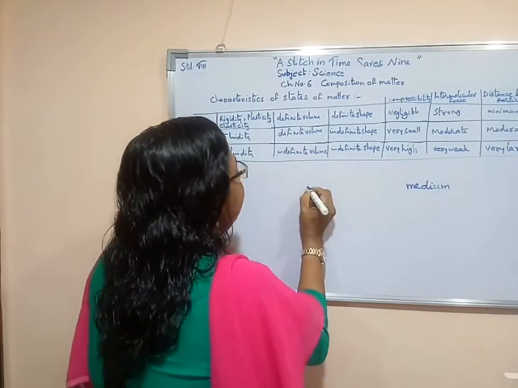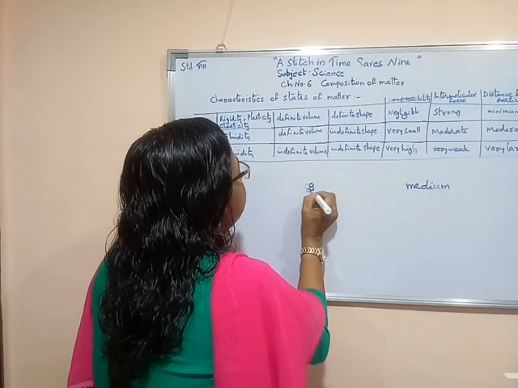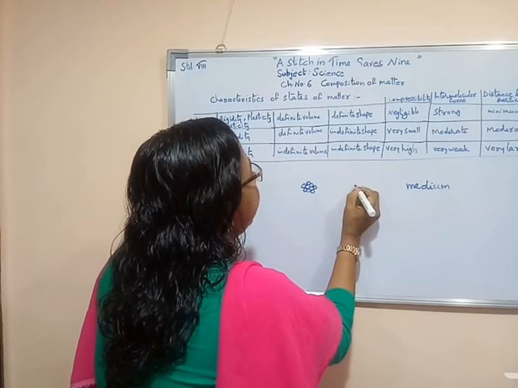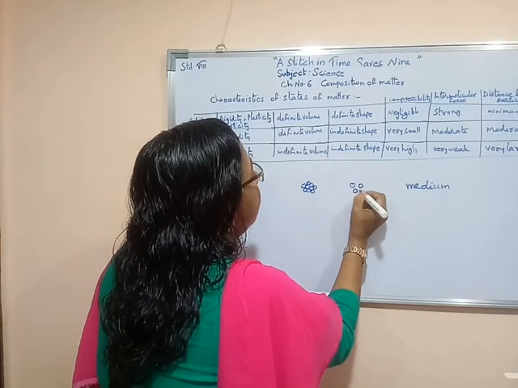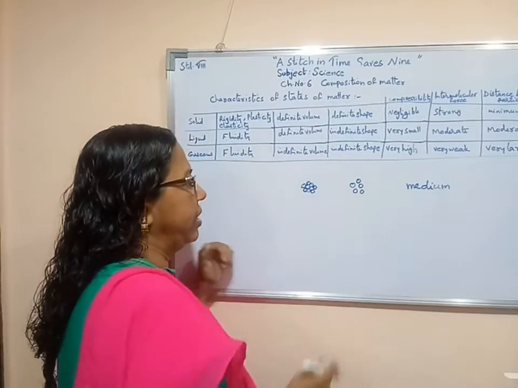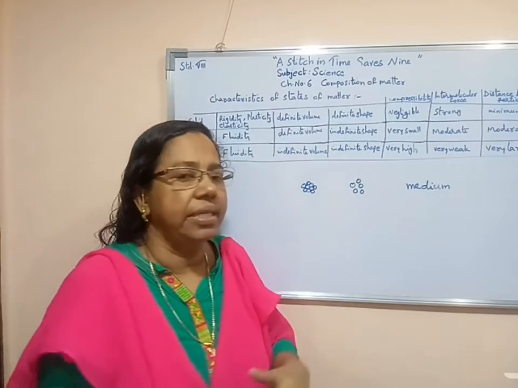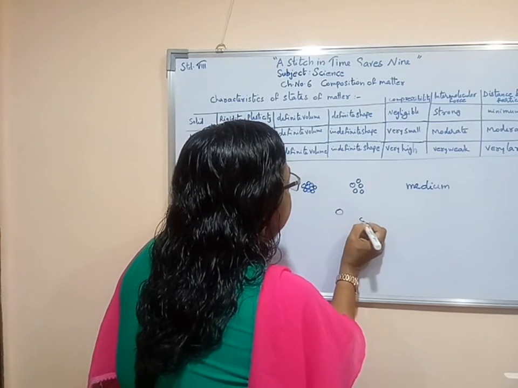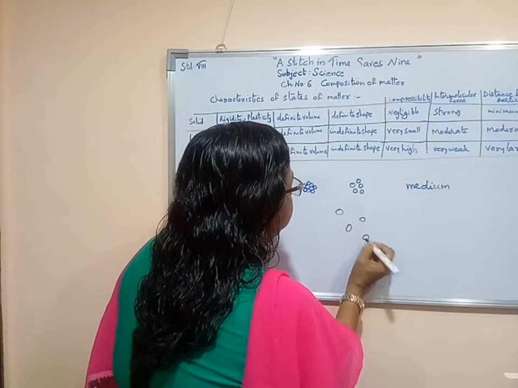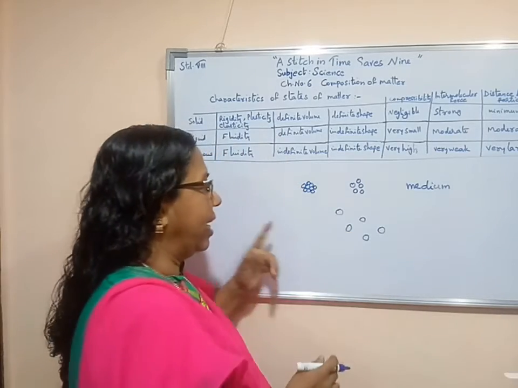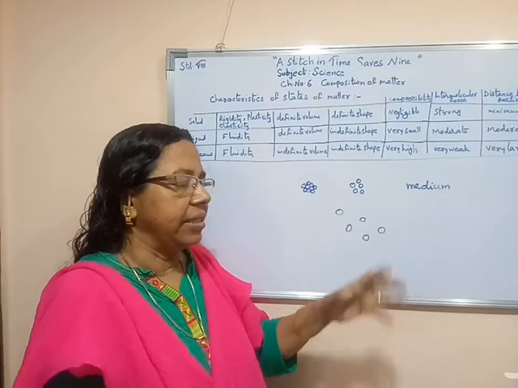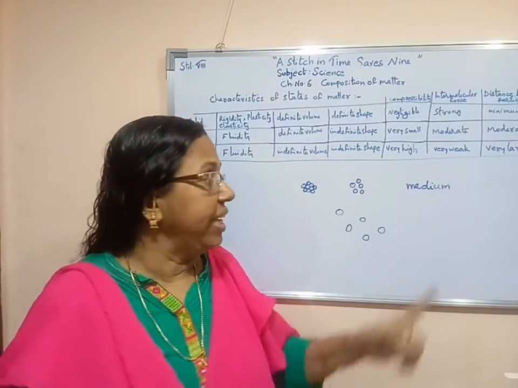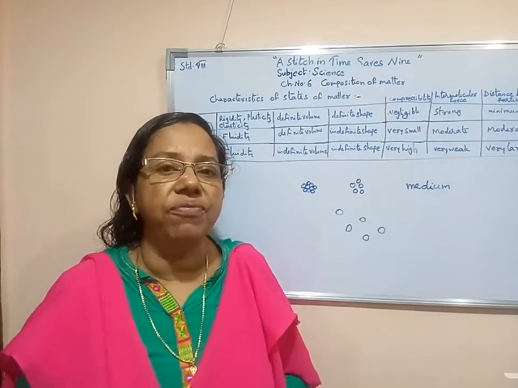Already I had explained, in case of solid, all particles are very close by, so their intermolecular force of attraction is very high. In case of liquids, they are a little far from each other. As a result, their intermolecular force of attraction is moderate or medium. In case of gases, the distance between two molecules is very high. As a result, the force of attraction is very, very less, very weak.